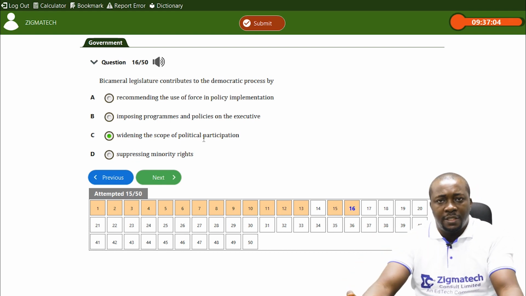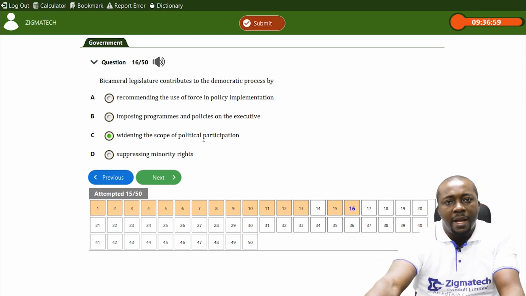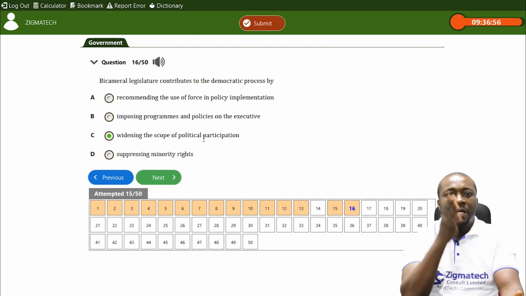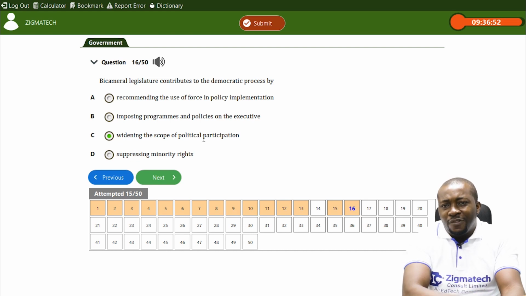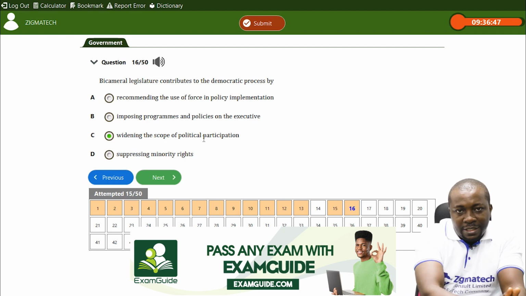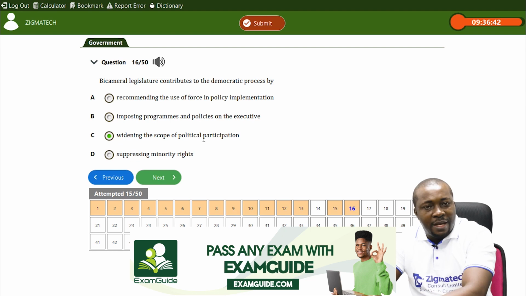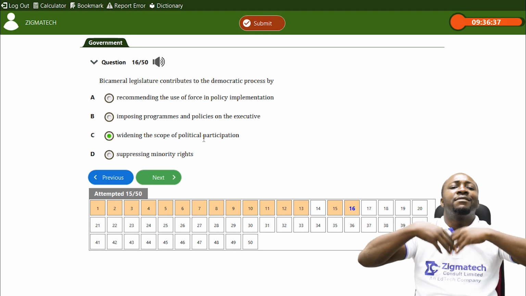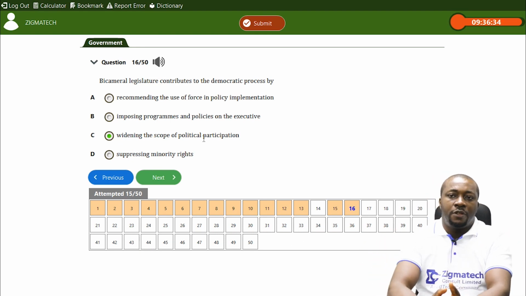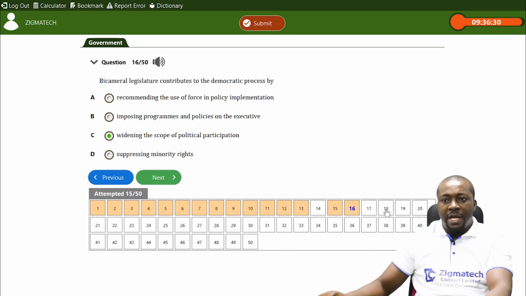If you have a bicameral legislature, people participate to contest for each chamber. So you can imagine in Nigeria, we have 360 in the House of Representatives. Candidates of different parties participated to get seats here. We have 109 senators. Candidates of different parties filed too. So you see, it increases the scope of participation as against when you have a unicameral legislature. So C is the answer.